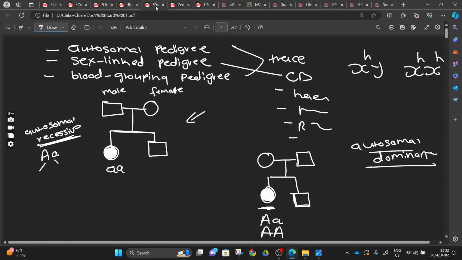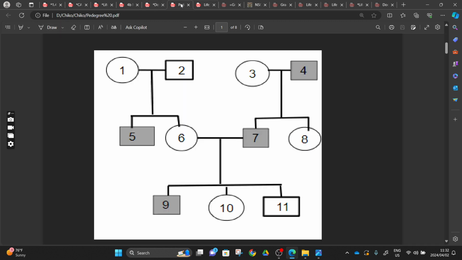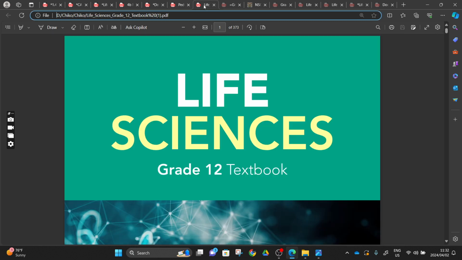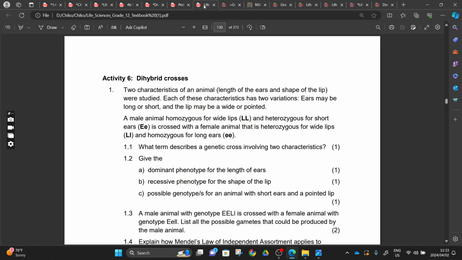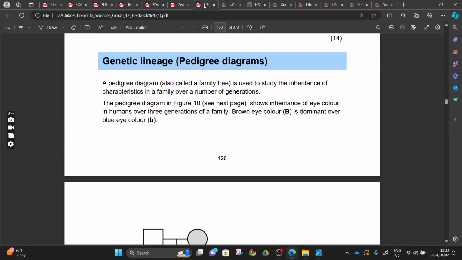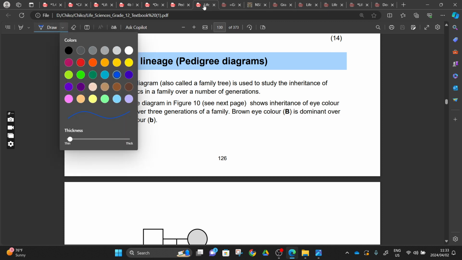So they will give you a scenario. After giving a scenario, let's go to our textbook first. We did this yesterday, right? You'll agree with me. And here's our textbook. In our textbook, it starts at page 130, if I'm not mistaken. We have done everything: genetic lineages, pedigree, and diagram. So we'll start here, guys. We have done this one. It will be a revision.